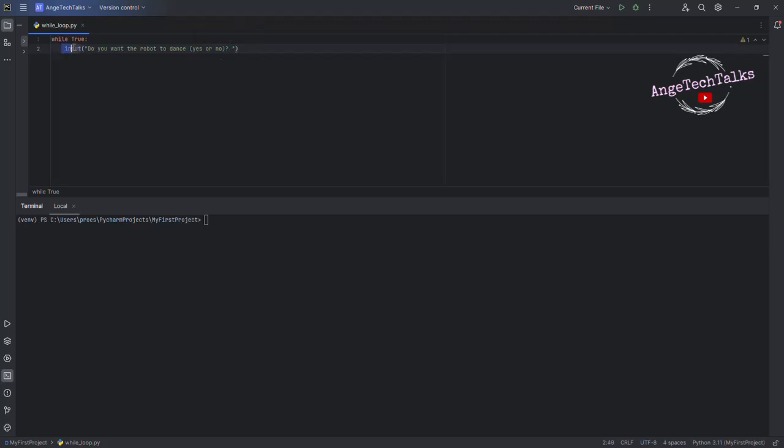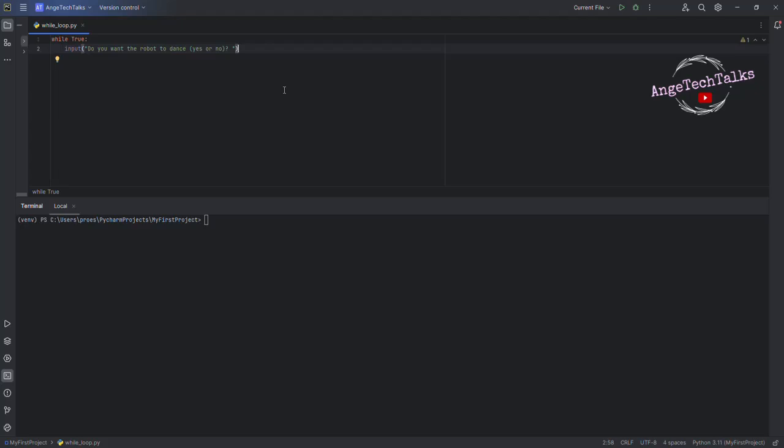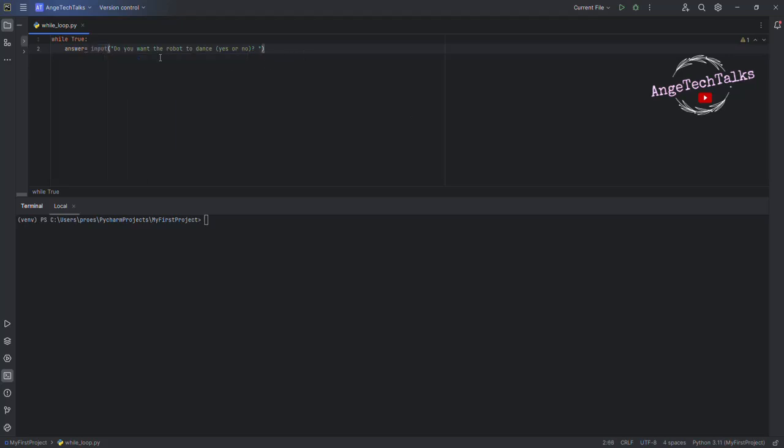Notice that in Python, we call the input function to receive input from the user. It allows the program to pause and wait for the user to type something, which is returned as a string. Now, we need to store the user response in a variable. We will create a new variable called answer, and that variable will keep the user response.